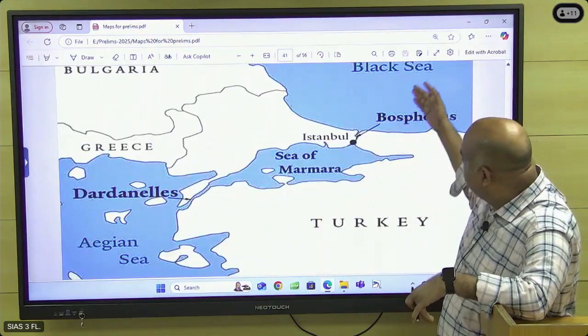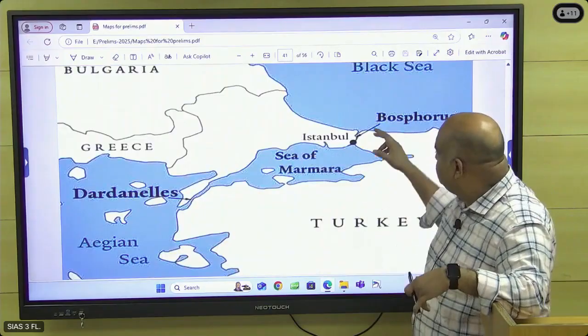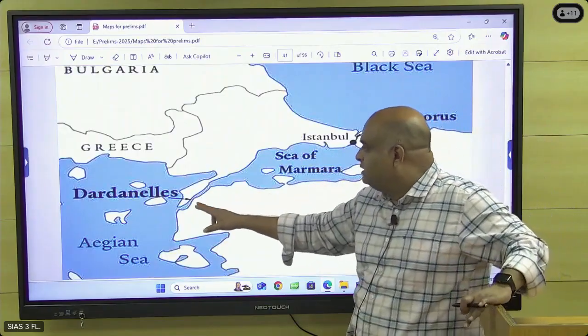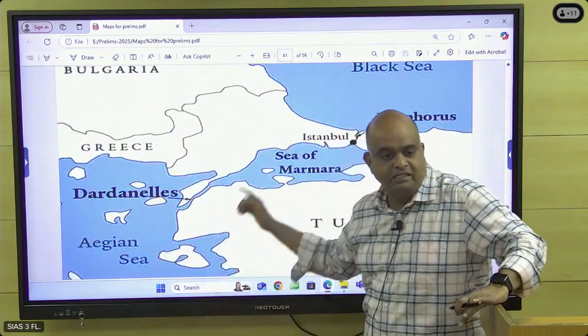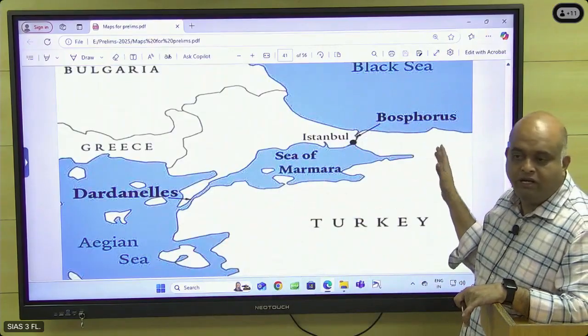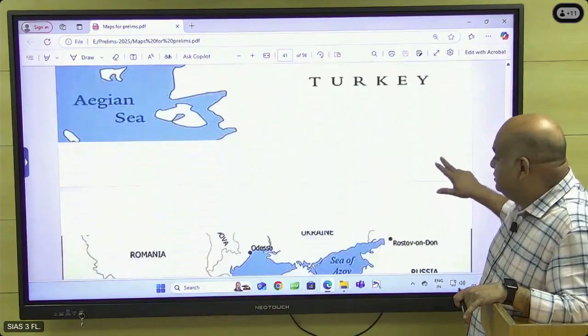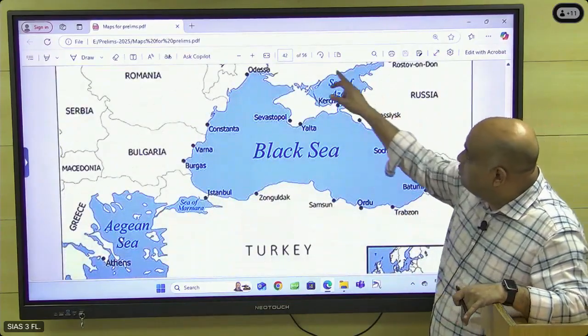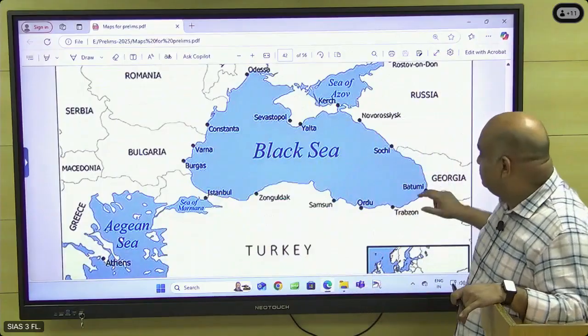Okay, so Russia. This is two sides. Turkey is there, through the Bosphorus, Sea of Marmara, Dardanelles, Aegean Sea, Mediterranean Sea, like that. So people will ask you to arrange it in order, left to right, right to left, something like that. The Black Sea, the countries around the Black Sea. This is important. Check it.